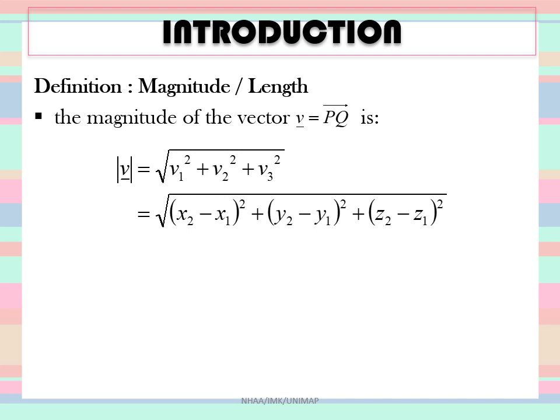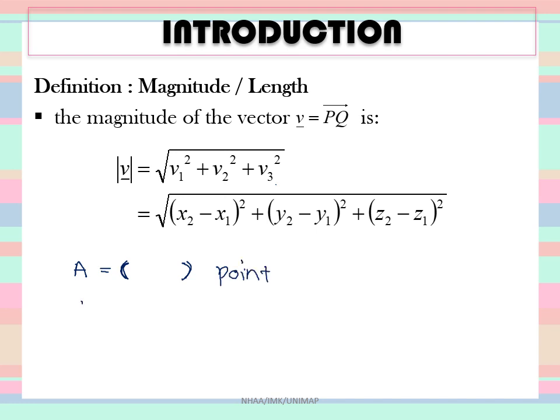I didn't mention just now how to write a point and what is the difference between a point and a vector component. If you have point A, for example, you write the components of point A in a round bracket. So the round bracket is just used for a point.